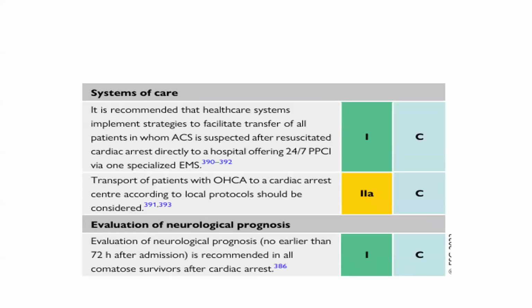It is recommended that healthcare systems implement strategies to facilitate transfer of all patients in whom ACS is suspected after resuscitated cardiac arrest directly to hospitals offering 24/7 PCI via specialized EMS. Transport of patients with out-of-hospital cardiac arrest to a cardiac arrest center according to the local protocol should be considered. Evaluation of the neurological prognosis is recommended in all comatose survivors after cardiac arrest.